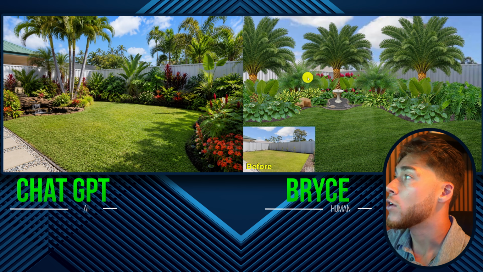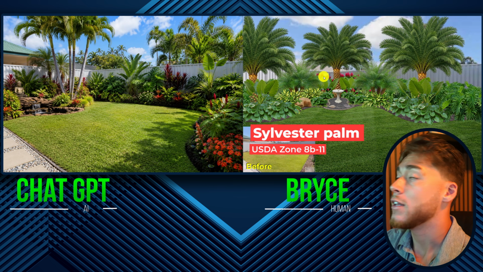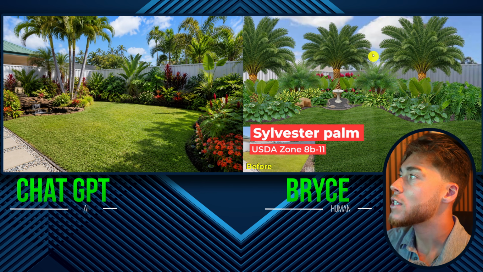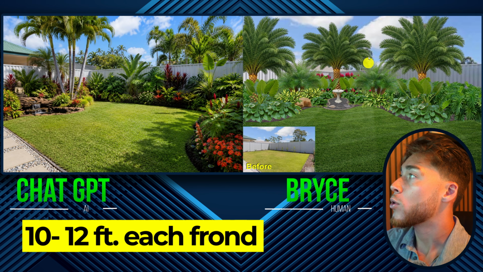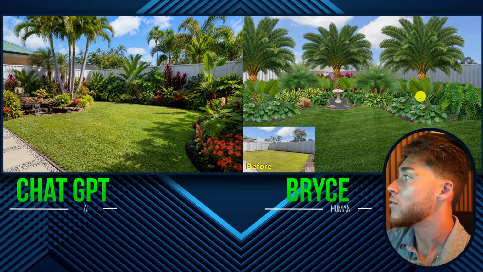Now, if we go over to my rendering, I used Sylvester palms instead. And the reason being is because they have one of the largest canopy fronds, around 10 to 12 feet per frond. And that's gonna give the tropical plants underneath the ideal protection from the afternoon sun.